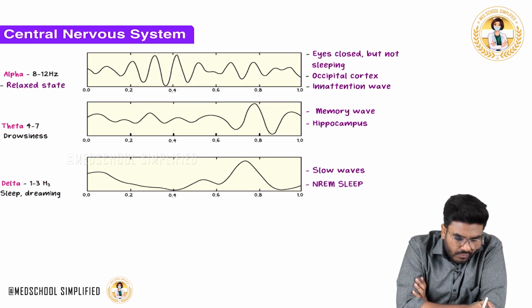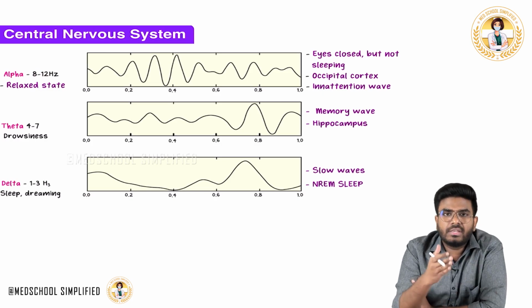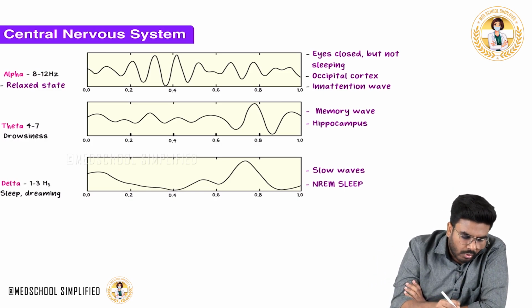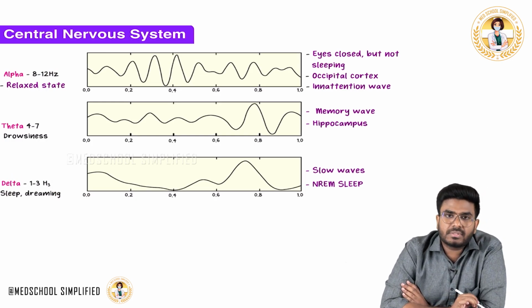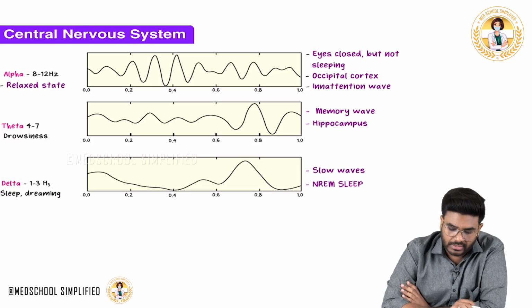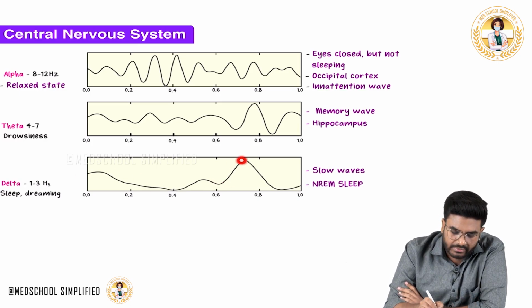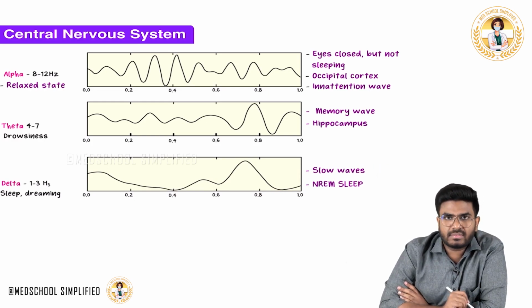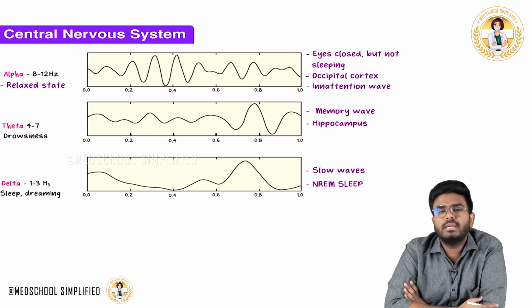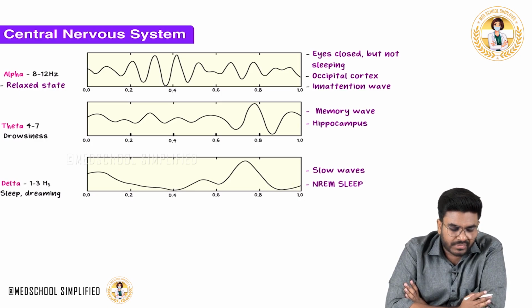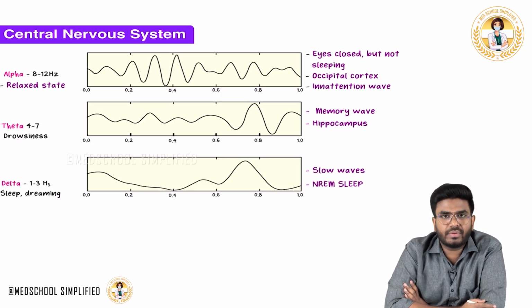So 1 to 3, 4 to 7, 8 to 12, just like an order. The more the brain activity, the more frequency waves are coming. So delta waves for deep sleep, fewer waves are coming, only 1 to 3 waves, so the frequency is 1 to 3 Hz. These delta waves are also called slow waves, which are mainly seen during deep sleep, NREM sleep. NREM is the deep sleep, right? Especially NREM 3 and 4 are the deep sleeps. So these are the basic introductory points about the different types of EEG waves.